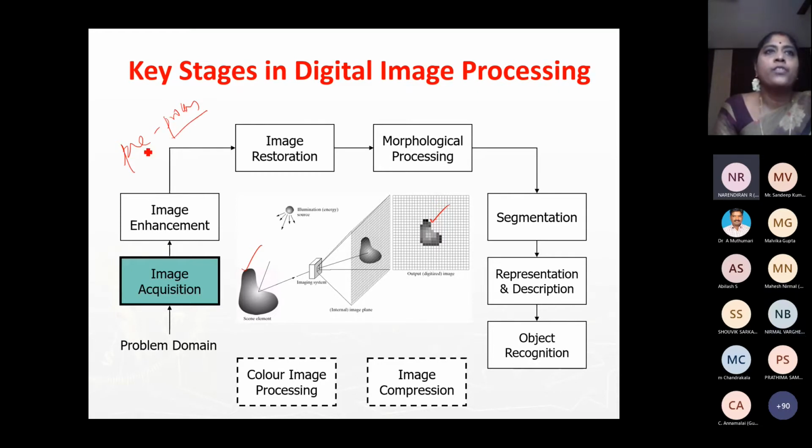So pre-process, one of the steps is what? Image enhancement. We have to pre-process the image, for which we do image enhancement. Sometimes we do image restoration. Image restoration, I told you, remember some old photographs, damaged photographs. I'm trying to restore the image. So sometimes we require it, so even this comes under pre-process.